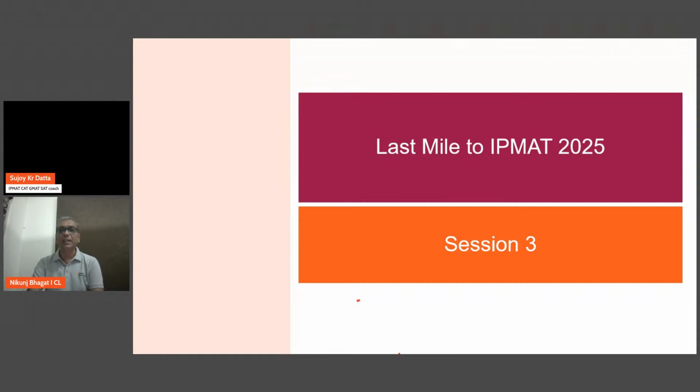IPMAT 2022 quant sections. So there are 2 quant sections in IPMAT: the no options without MCQs and with MCQs. Today's agenda would be basically to take you through how you would have attempted these 2 sections of quant, and what would have been the strategy, which questions should have been done, which questions should not have been done, because that is very important in any timed aptitude test.